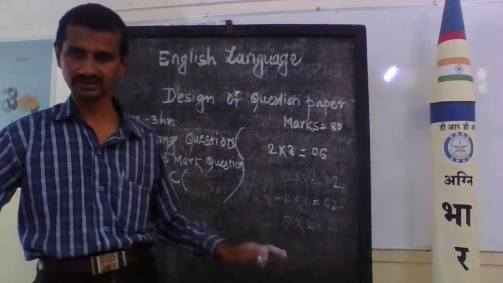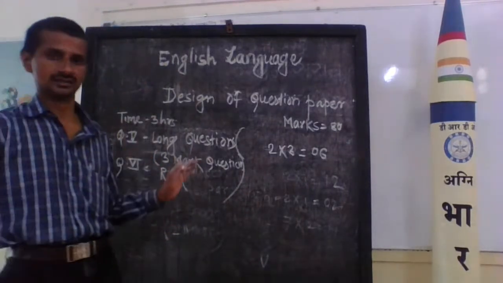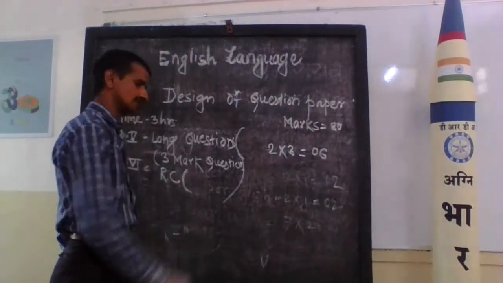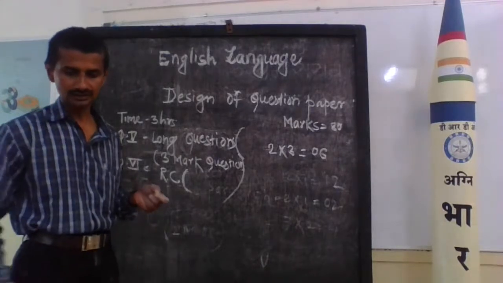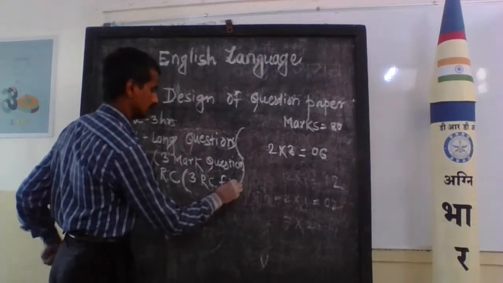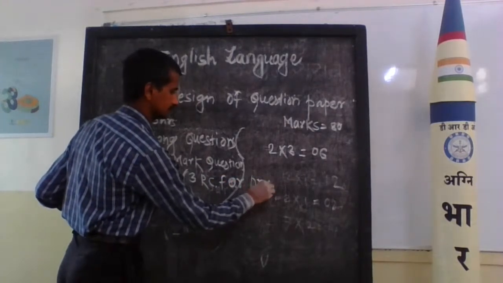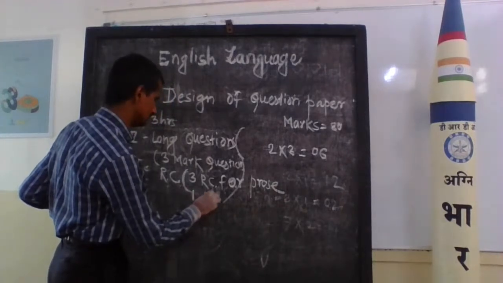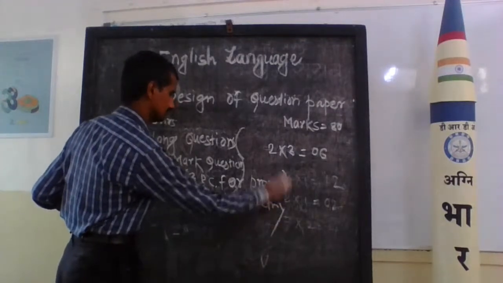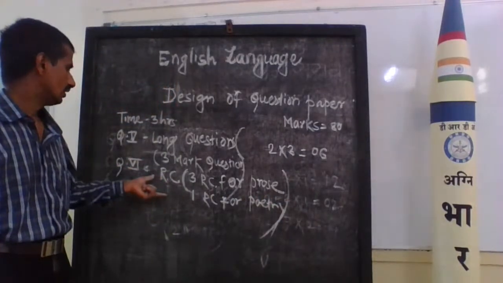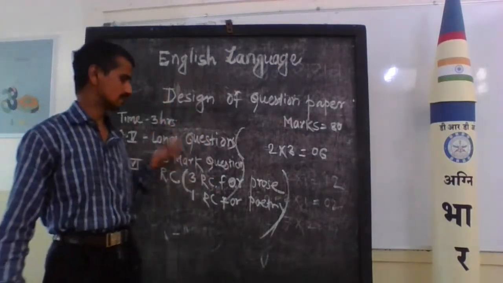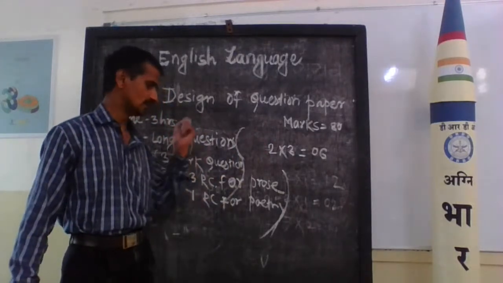There are 4 RCs in your examination: 3 RCs for prose and 1 RC for poetry.